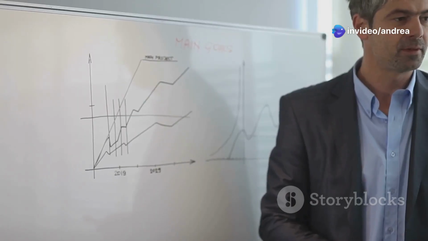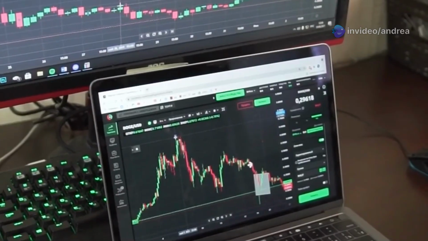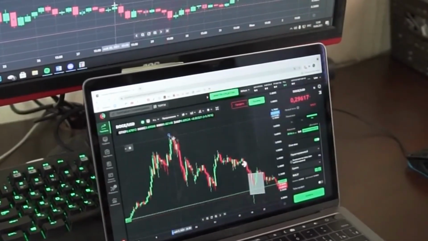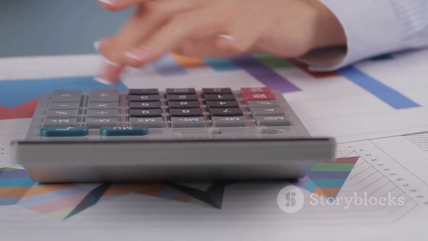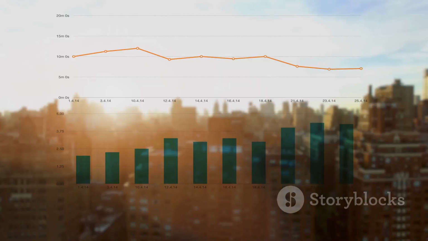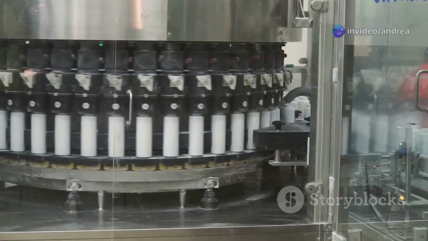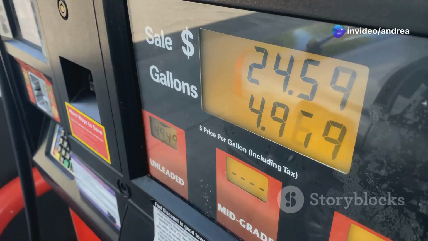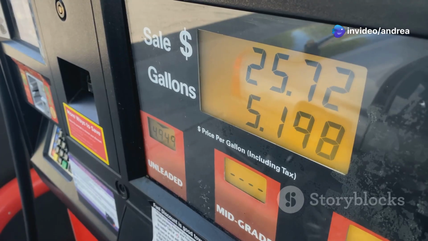This is where real GDP helps. To calculate real GDP for year 2, we use year 1 prices. So, real GDP in year 2 is $400, the same as year 1. This tells us Suesville didn't actually produce more. The increase in nominal GDP was just due to higher prices.